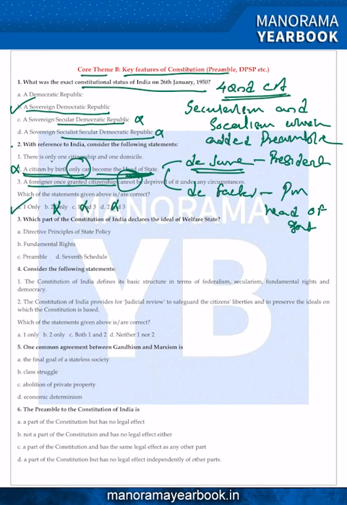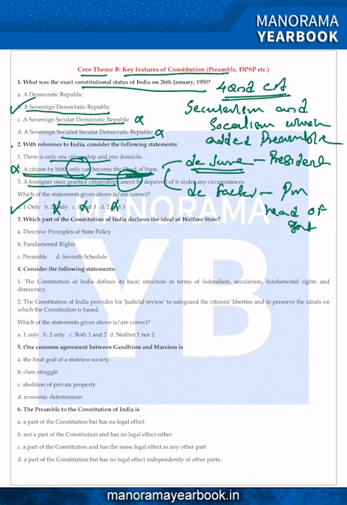There is only one citizenship and one domicile. Here I am adding a current affair: recently the Supreme Court of India said that there is no such domicileship. You only have one citizenship, the Indian citizenship. That was a current affair from one year back. So the true answer is A for Agra.